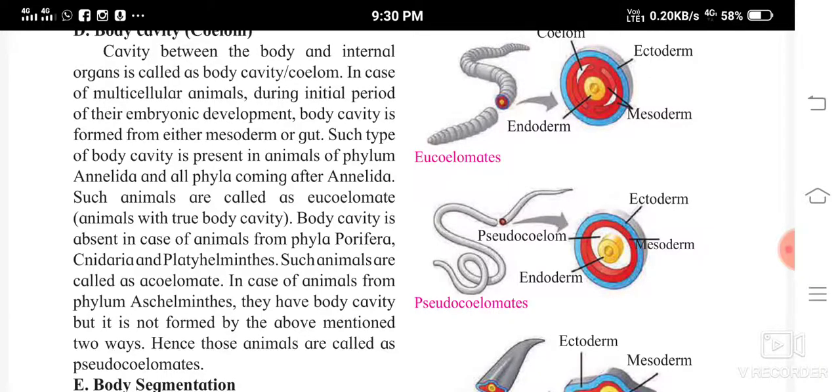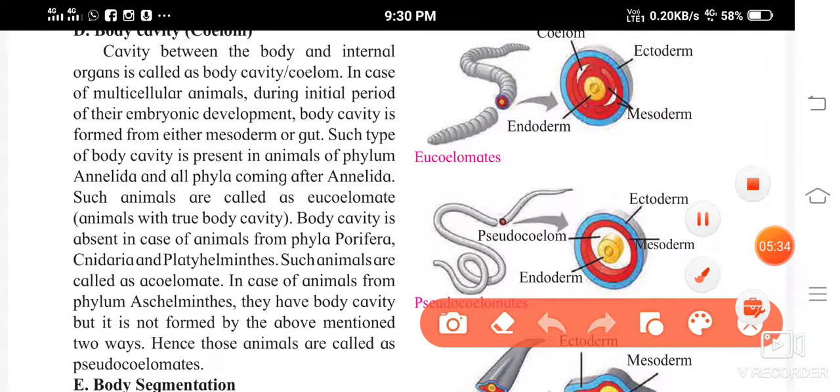So the mesoderm, during the initial embryonic development, forms the body cavity, from the mesoderm or the gut.